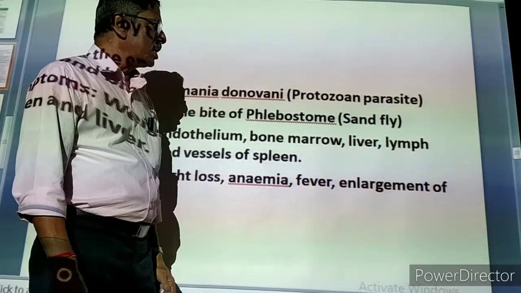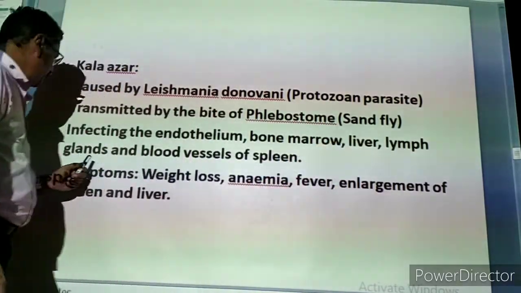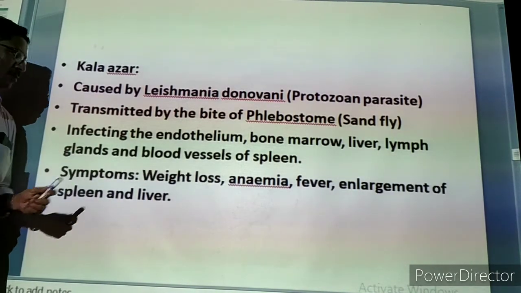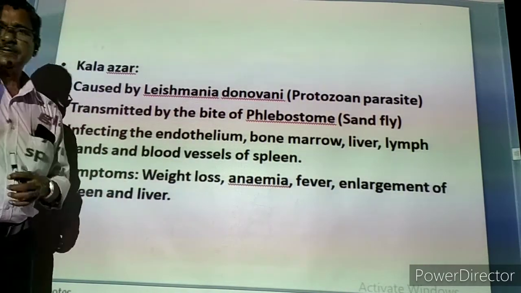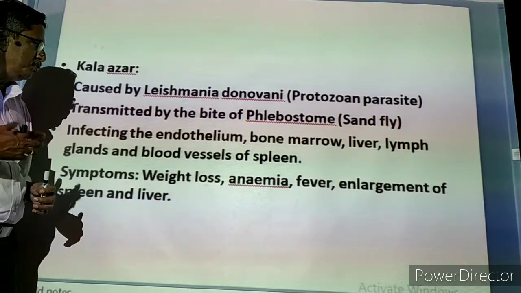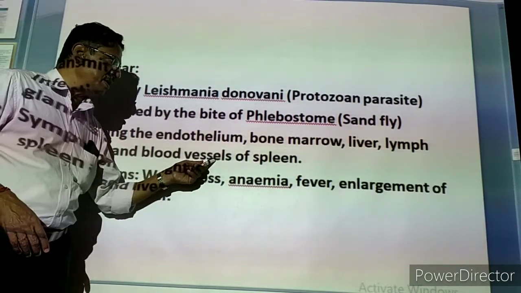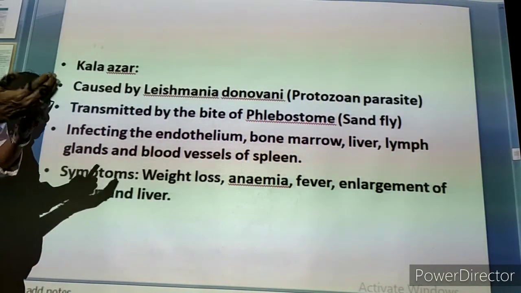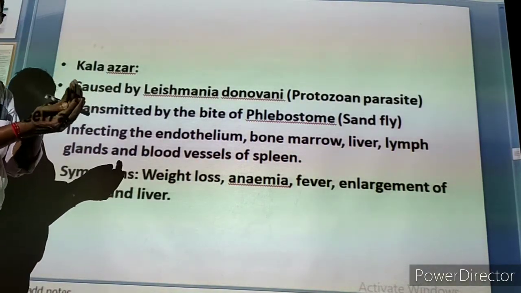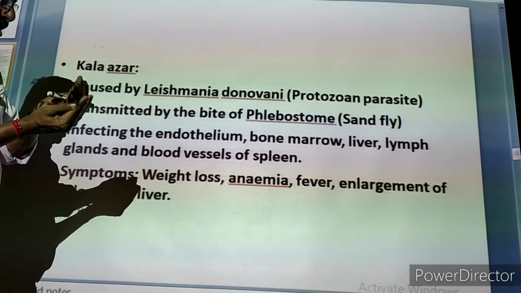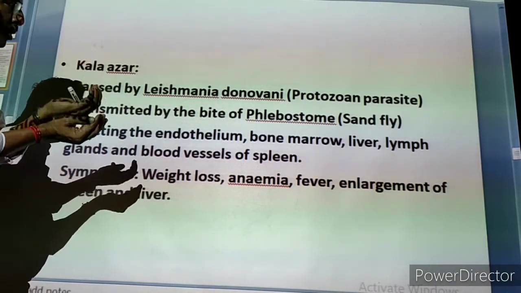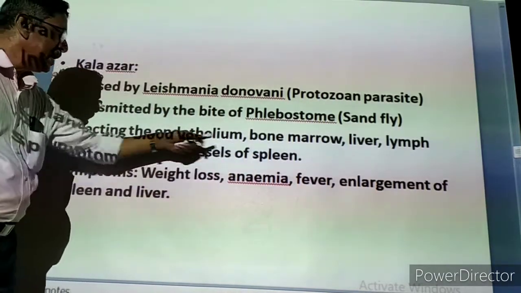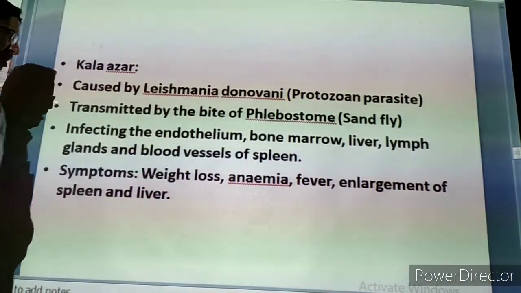The liver is an important organ, it is affected. Then lymph glands, otherwise called the lymph nodes, both are the same. So the lymph glands will be affected, and the blood vessels, whether they are arteries or veins, all the blood vessels will be affected. The blood vessels of the spleen. Now the spleen is a pad of tissue attached at the bottom of the stomach. It is not the liver, it is not the pancreas. At the bottom of the stomach a pad of tissue is attached, it is called the spleen, one gland. In the spleen the blood vessels are affected.